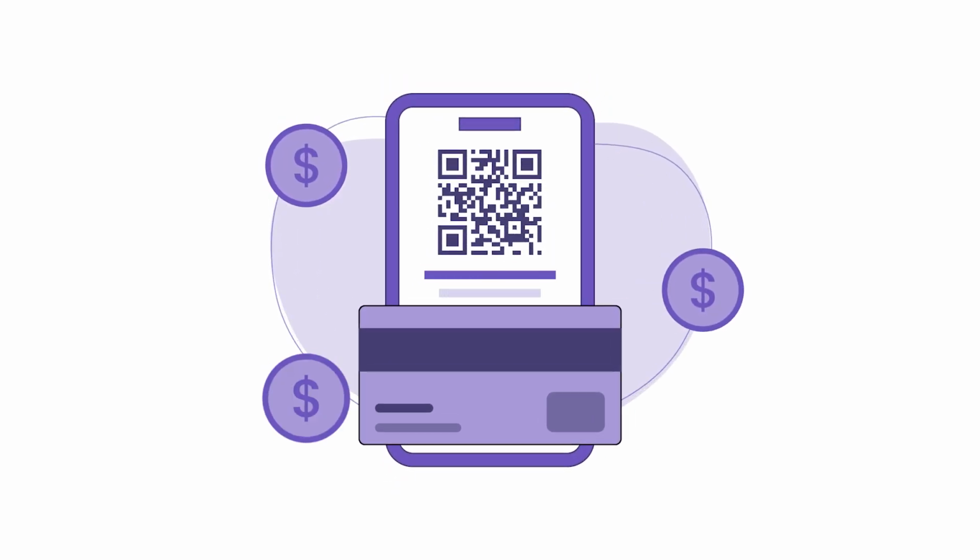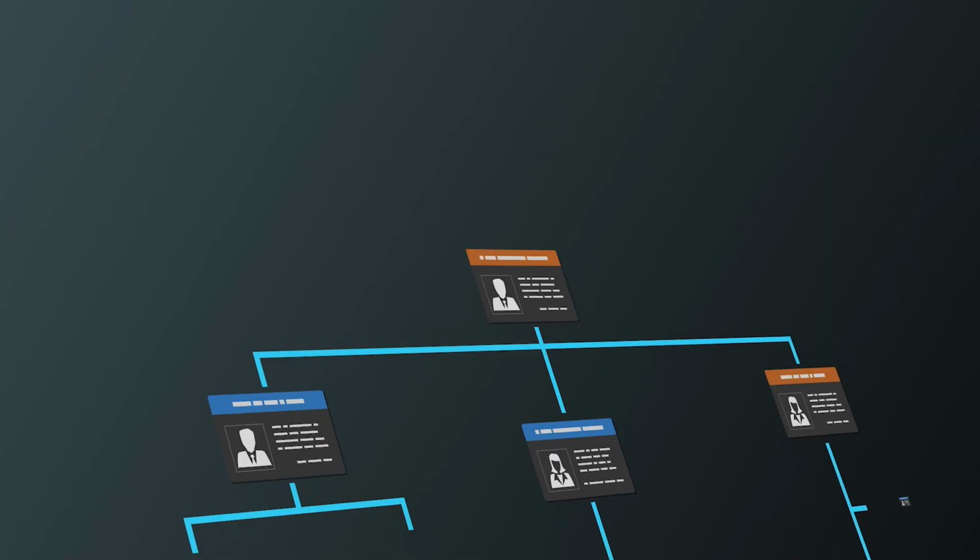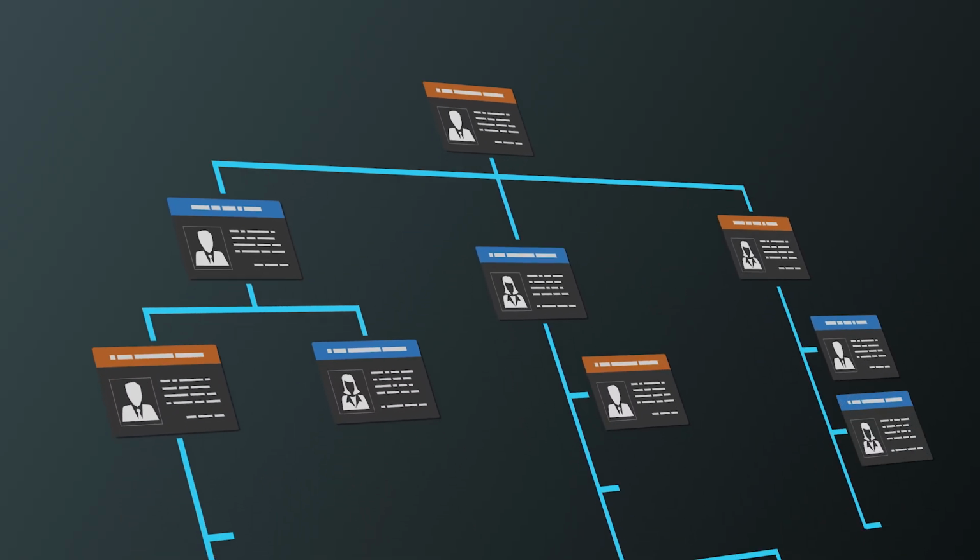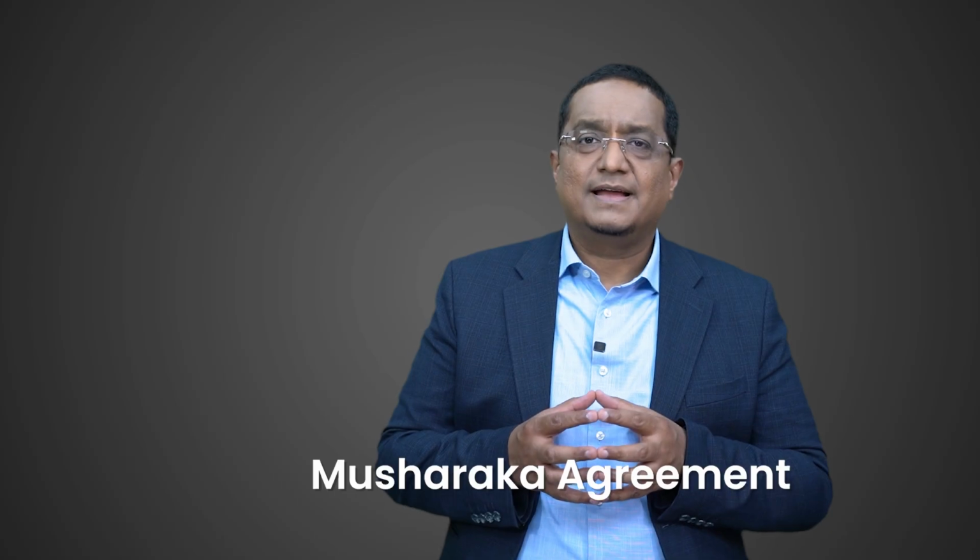Then you have the trust deed, which is structured to put all the Musharaka assets under a trust. So that is another important agreement. The other important agreement is the Musharaka agreement between the originator and the SPV, which very clearly defines how the profit and loss will be shared between the partners. So the investor is one partner and the originator is the other partner.